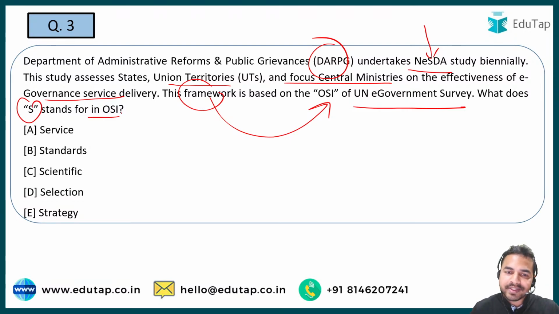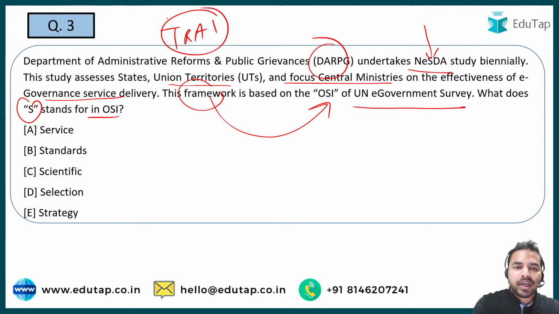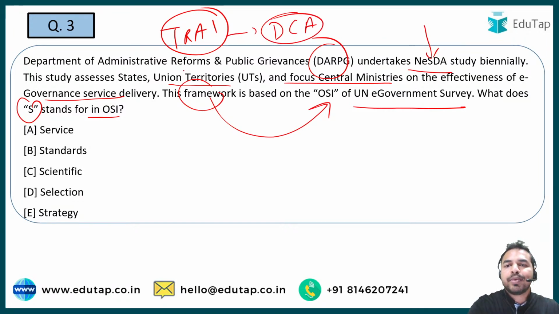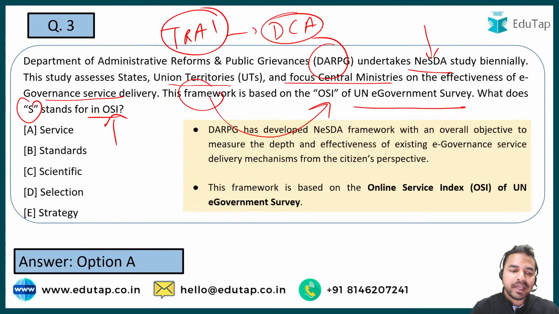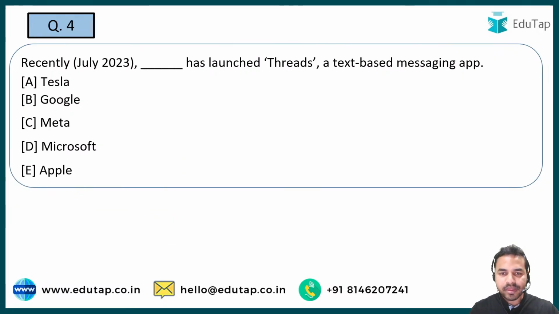So let me tell you that such kind of questions are being asked, as in the just recently held RBI Grade B officer exam, there was a question regarding the TRAI, which has basically launched some kind of a redressal mechanism, and in that particular part the full form of DCA was being asked. Okay, so whenever such kind of acronyms are there, you have to remember them from the exam point of view. So guys, when I talk about OSI, basically it is the online service index, and the right answer is option A, that is service. I hope that this is clear to all of you guys. Absolutely right, Muskudi, it is option A, service. Let's move on to the next question.